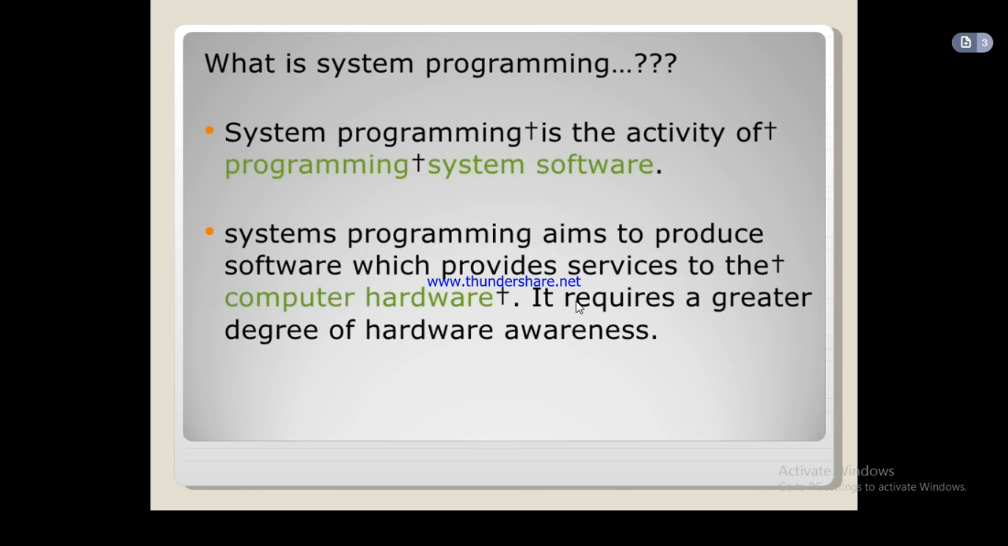System programming is the activity of programming system software. Systems programming aims to produce software which provides services to the computer hardware. It requires a greater degree of hardware awareness. Means what? If you want to develop system software, that person should have knowledge about the hardware. Only then can he or she develop systematic system software which is required for a particular system.